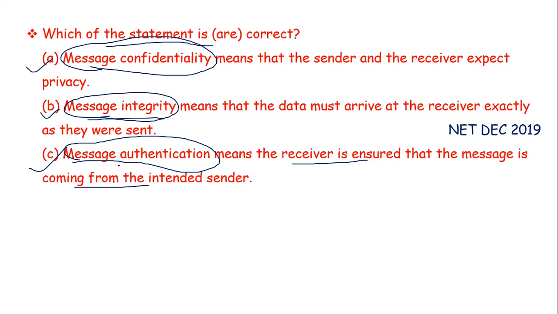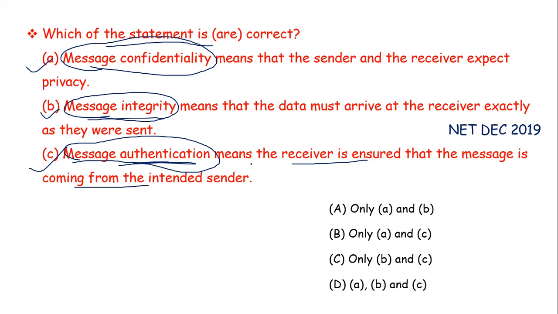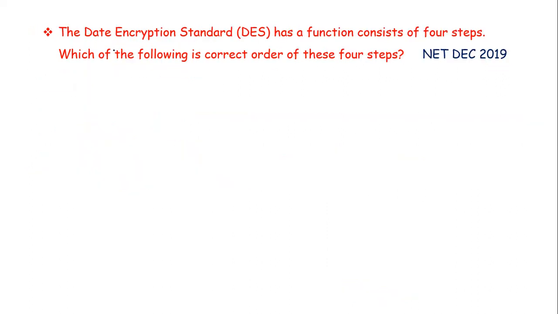So this is message authentication, that you are receiving a message from an authenticated user. So all these statements are true. Let us see our options. Option A is only A and B. No. Option B is only A and C. Again no. B and C. No. All A, B and C. Yes, this is the right answer. That is option D.